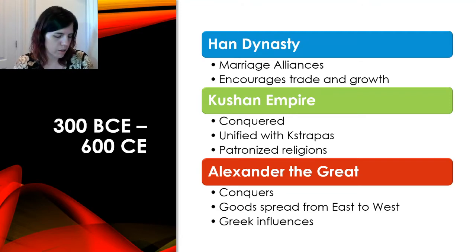Alexander the Great conquered land from Macedonia to the coast of India and down into Egypt. And so goods started spreading from the east to the west, and Romans discovered silk, and so it began flowing over the trade routes to the Mediterranean. And then also Greek influences started spreading toward the east.